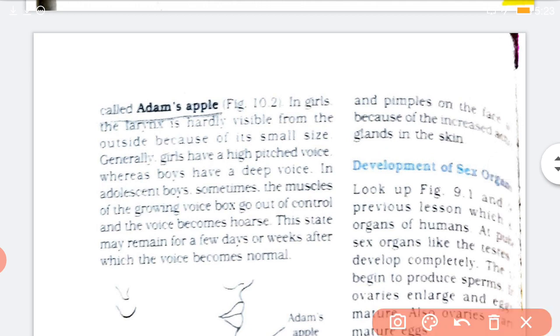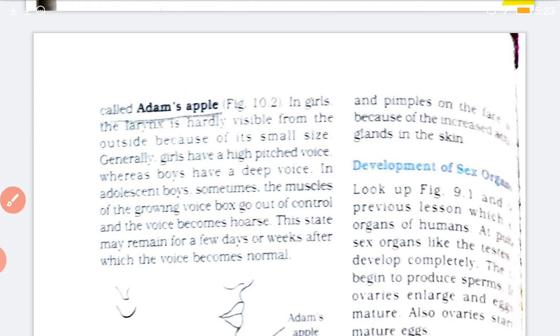Okay, so the larynx or the voice box in boys is known as the Adam's apple also, and in girls it is hardly visible from outside. गर्ल्स का वॉइस कैसे हो जाता है? When they reach the age of adolescence, they become high pitched, मतलब पतला श्रिल वॉइस हो जाता है. All right.